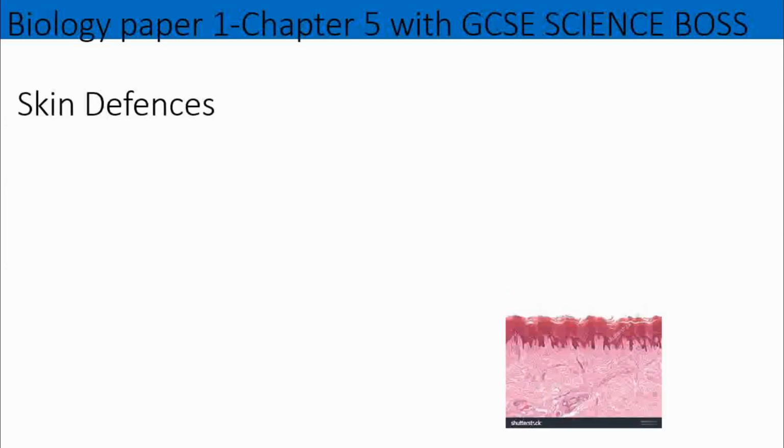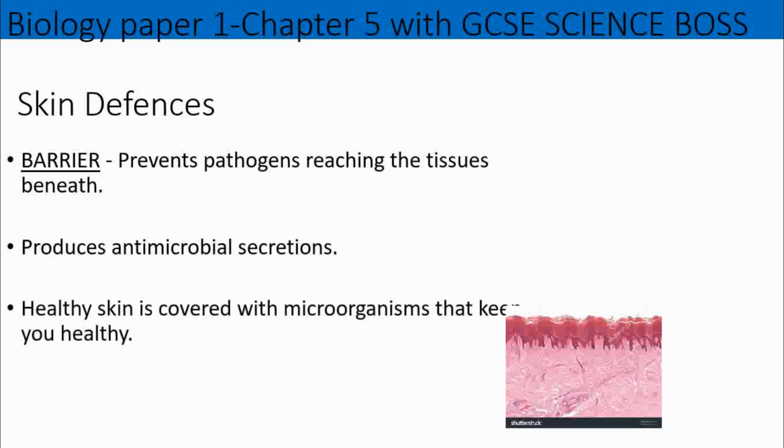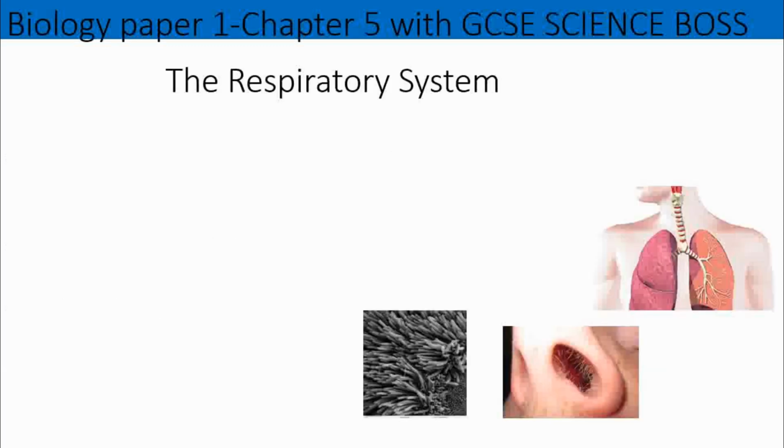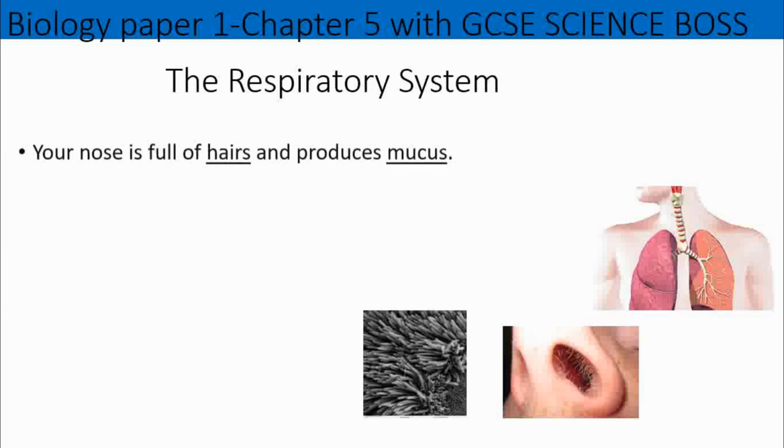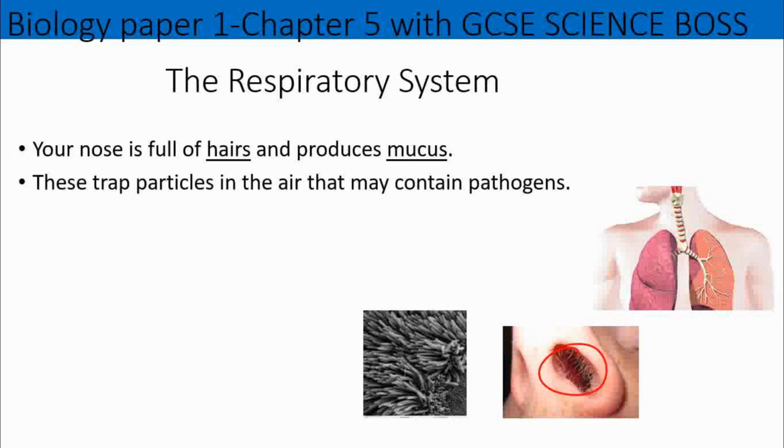Now, the first defense is the skin defense. The skin acts as a barrier, preventing microorganisms from going in. The skin also produces antimicrobial secretions, which kill certain microbes. And also, your skin is covered with microorganisms that will keep it healthy. Another way that the body protects itself is through the respiratory system. Your nose has lots of hairs, and it also produces mucus, which will trap any bacteria, any pathogen.